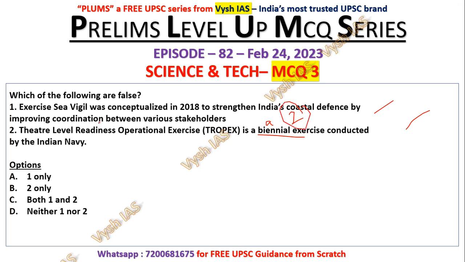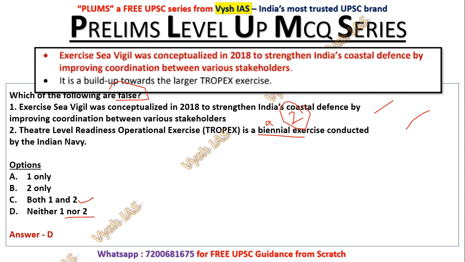Okay, so these are the 2 statements. Which of the following are false? And the answer here is D, neither 1 nor 2 is false, meaning both 1 and 2 are true. That is the thing.